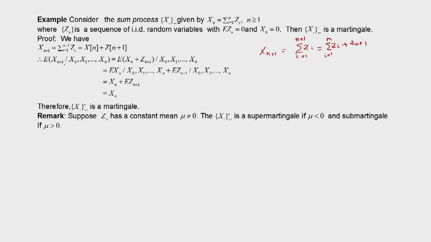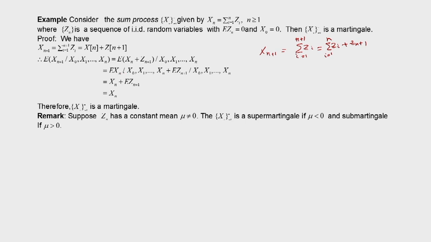Now, let us find the conditional expectation of x n plus 1 given x 0, x 1 up to x n. Now, we have a sum, therefore, it will be the conditional expectation of this sum given these random variables. So, first we can write E of x n given x 0, x 1 up to x n, plus E of z n plus 1 given x 0, x 1 up to x n.